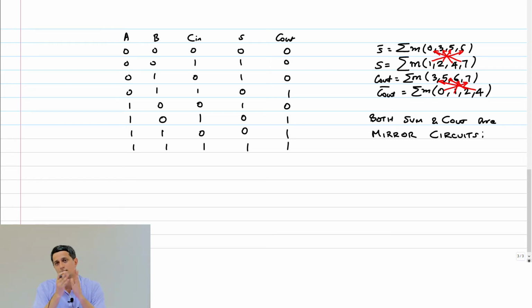Okay? Here it just turns out that the sum is an XOR, right? And the carry out is also of the form AB plus BC plus CA, so it happens that the mirroring property indeed holds. Okay. So what is my carry out expression now? AB plus BC plus C in into A. Correct?